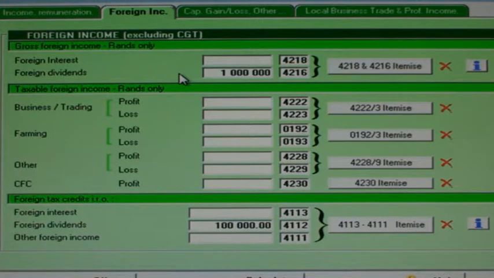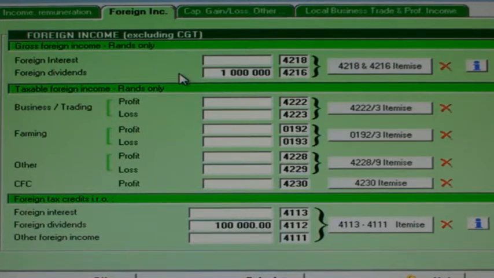A special procedure also now applies to foreign dividends. We can see that this taxpayer also earned R1 million in foreign dividends and 100,000 Rand in foreign tax was deducted offshore as a withholding tax.